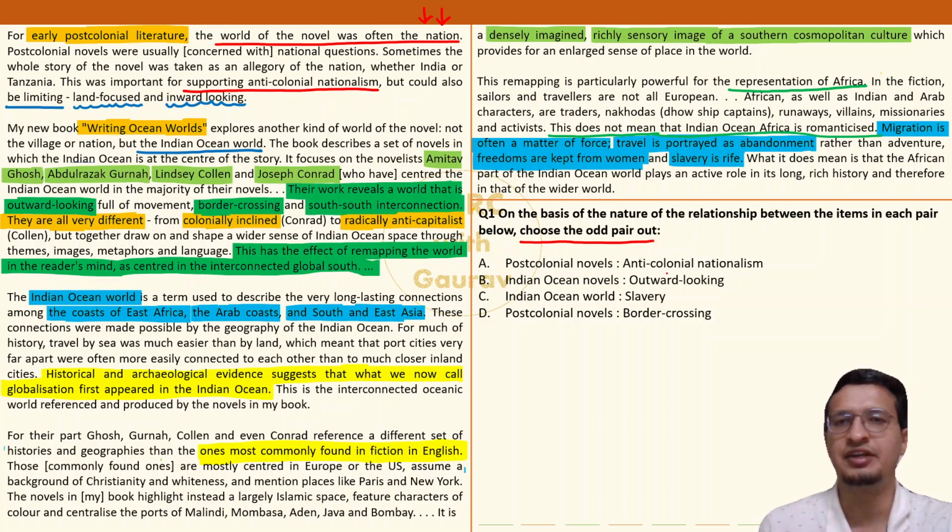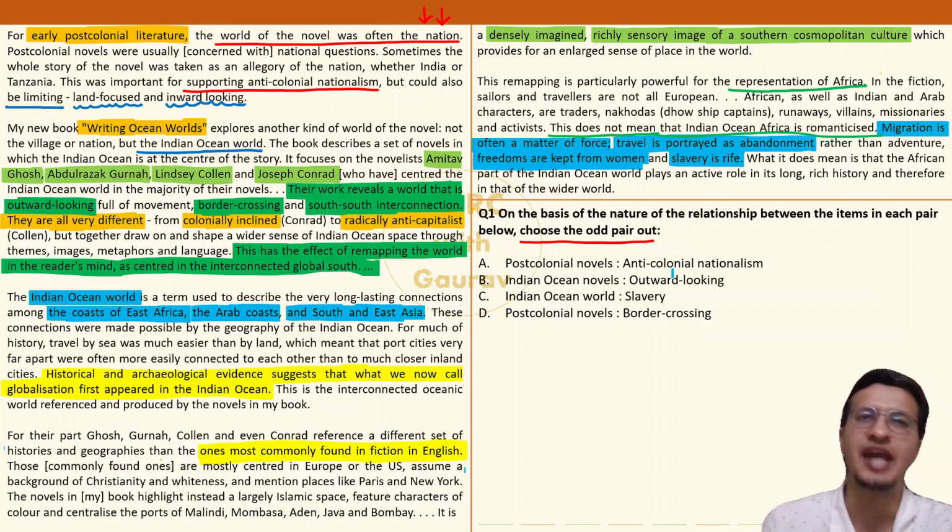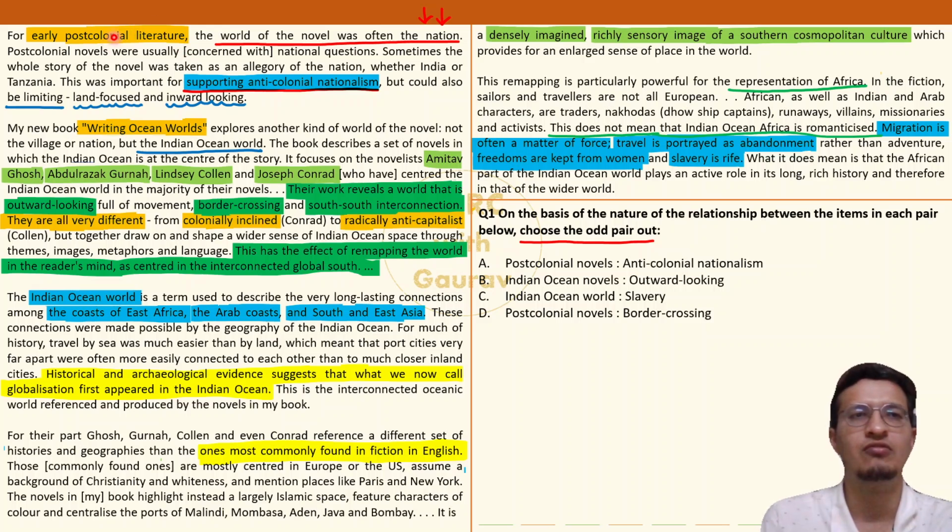Post-colonial novels related to anti-colonial nationalism. Yes, this is legit. Anti-colonial nationalism can be found in post-colonial novels. How do we know that? It is written clearly here that in post-colonial novels, this was important for anti-colonial nationalism. The kind of stuff that they had in their stories supported this. So this seems to be a legit pair. Fair enough, should not be the answer.